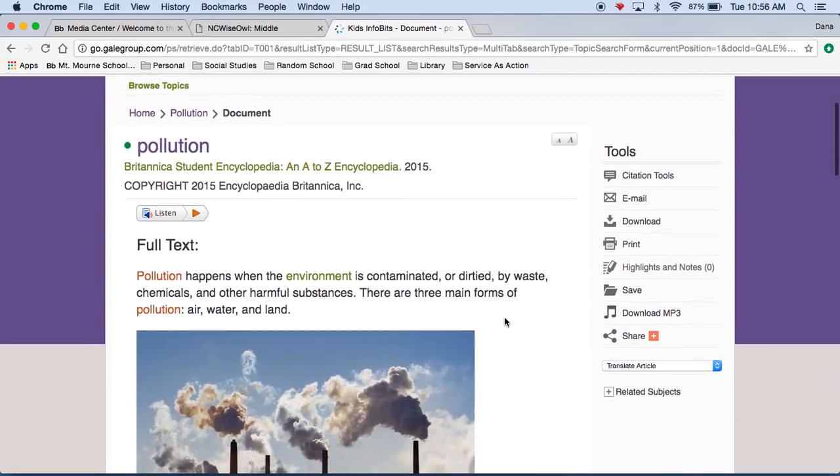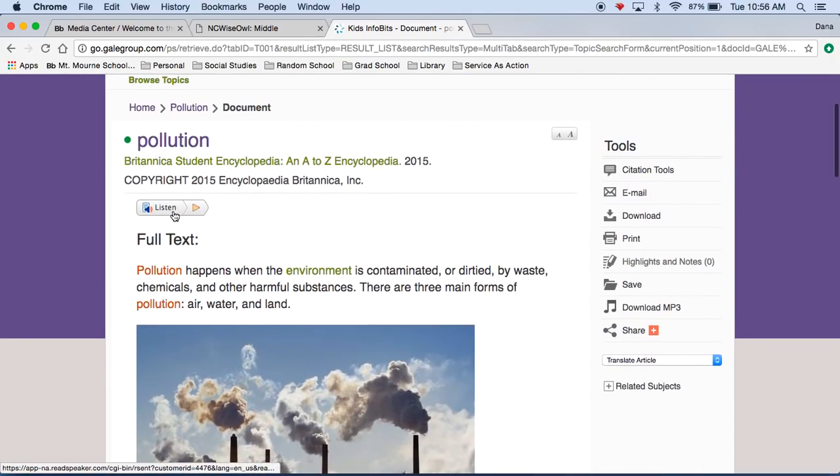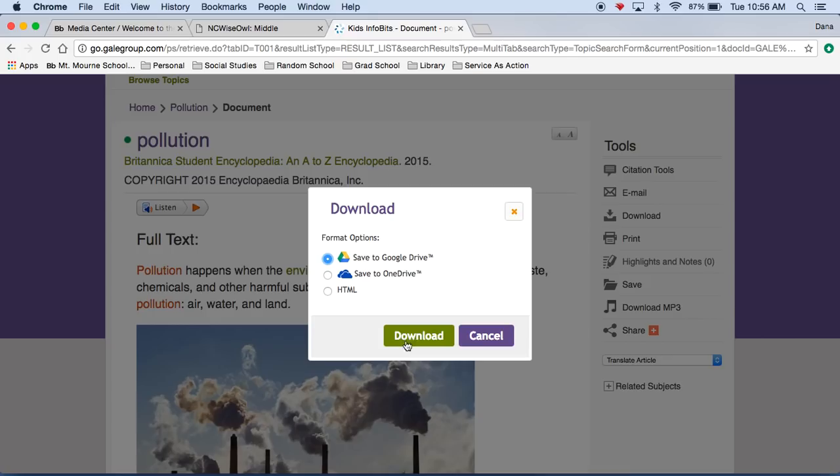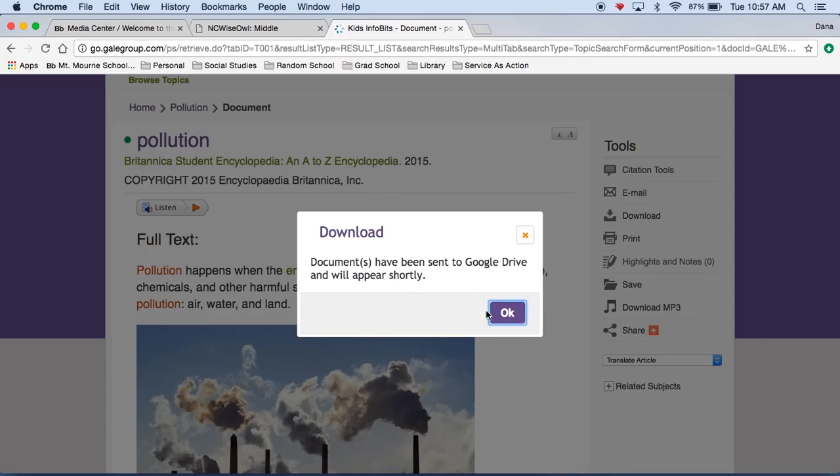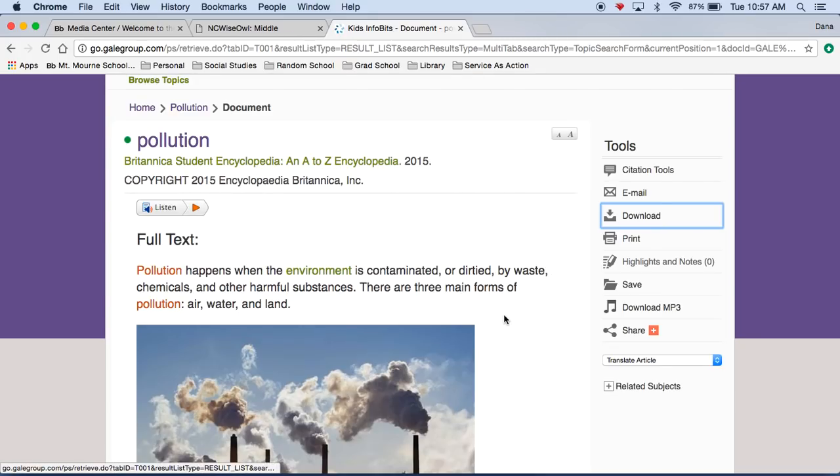Okay, you can see it's very similar. It gives you the option to listen. It does let you highlight. You can download, and this is how you actually save it to your Google Drive. Download, save to Google Drive, and it will save it for me. Okay, and it'll save that entire article.